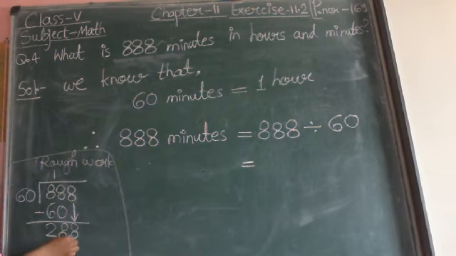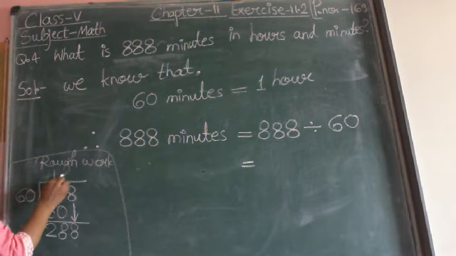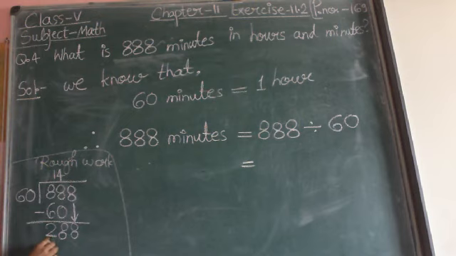Now this 3-digit number can be divided by 60. In how many times can we divide this number? In 4 times. 60 fours are 240. Now subtract both. 8 minus 0 is 8. 8 minus 4 is 4. And 2 minus 2 is 0.